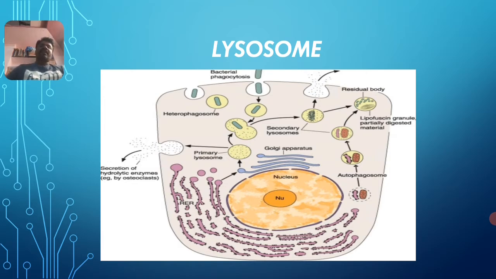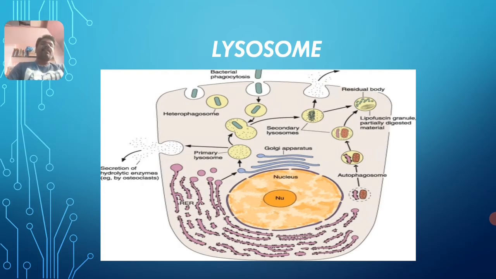In lysosomes, there are different types of lysosomes present. I think the diagrammatic representation clearly shows the primary lysosome, which combines with the bacterial phagosomes to form the secondary lysosomes. Any undigested residue from the secondary lysosomes which comes out of the body is called a residual lysosome.